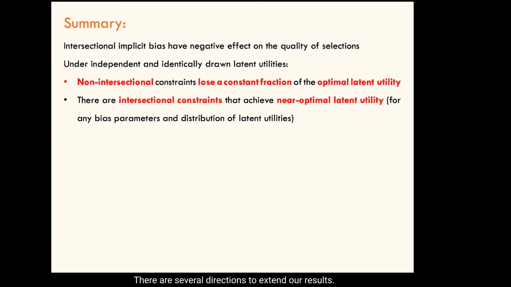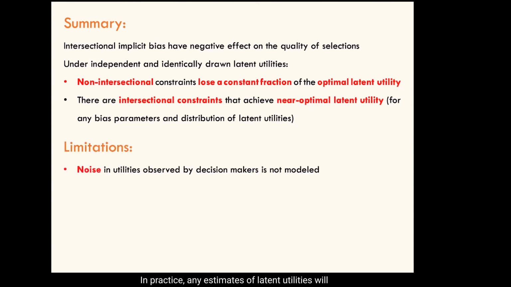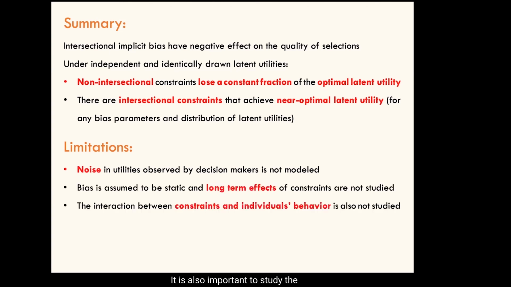There are several directions to extend our results. In practice, any estimates of latent utilities will have some amount of noise, and we don't currently consider this noise in our results. It's also important to study the long-term effects of intersectional versus non-intersectional constraints. For instance, how do different constraints affect the behavior of applicants in different groups? And what effect, if any, do the constraints have on the implicit bias of the decision maker?